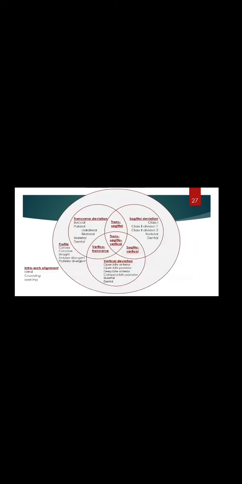Step 4, class. This involves the assessment of the sagittal relationship. It is classified as Angle's class 1, class 2 and class 3 malocclusion. Differentiation is made between dental and skeletal malocclusion. And step 5, bite depth. Malocclusions in the vertical plane are noted. They are considered anterior or posterior open bite, anterior deep bite or posterior collapsed bite. A mention is made whether the malocclusion is dental or skeletal. This is the Venn symbolic diagram representing malocclusion in all three planes.